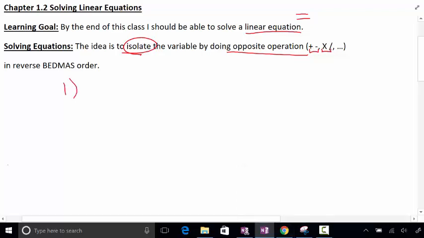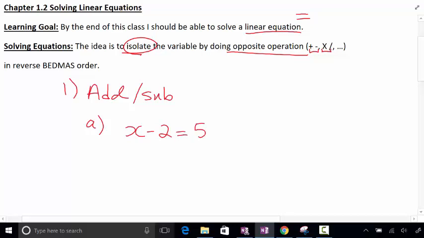So number one, let's try a couple of examples. I'm going to go fairly quickly. I don't think I need to spend too much time on this. This is a review. For addition and subtraction, how do we solve it? Most of you can probably do this in your head. You don't even have to rearrange anything, but for the meantime, I do want you to be able to rearrange stuff.